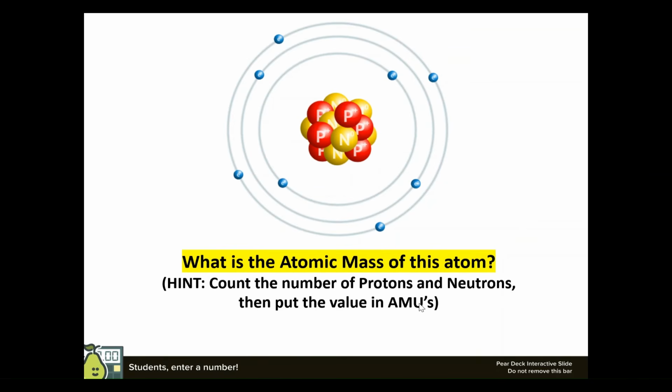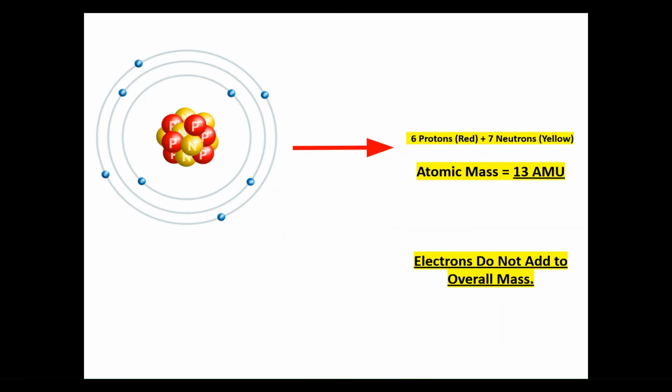What is the atomic mass of this atom? Good. So, again, sorry, typo. In this particular atom, for us to find out the mass, we don't count the electrons. They're really tiny and they don't weigh anything. So let's actually count this. How many neutrons do I see? 1, 2, 3, 4, 5, 6, 7. Oh, there's 7 neutrons, and they are in yellow.